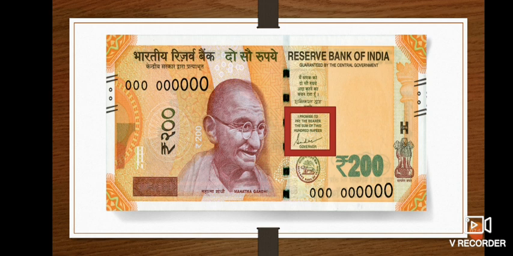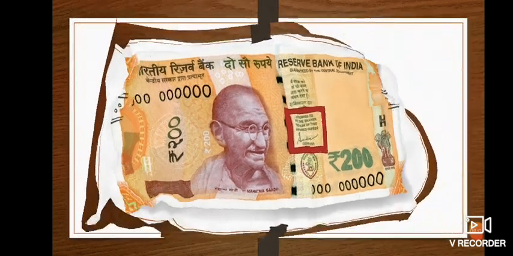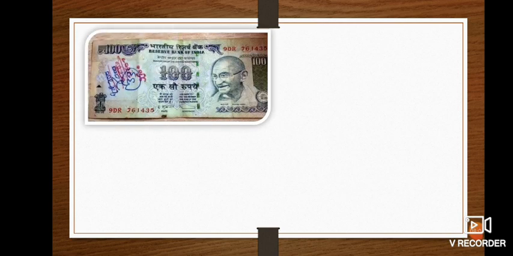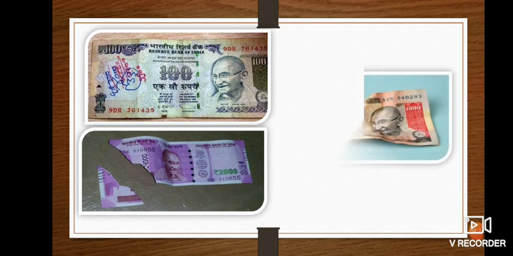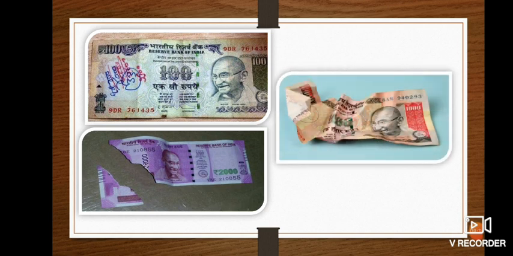These notes are printed by the government. No one else is allowed to print these notes. So I hope you all understood how money was invented and how very important it is in our life. You must be very careful with your money. Use your money very systematically. You should not write on the notes or tear them or crumple them. This is how sometimes people damage them. So we need to take care of the money, which is very important.